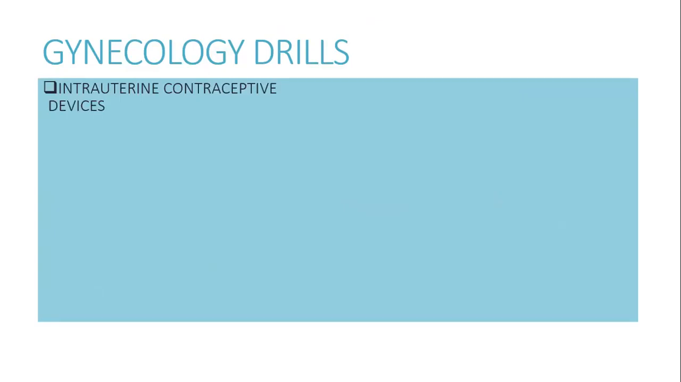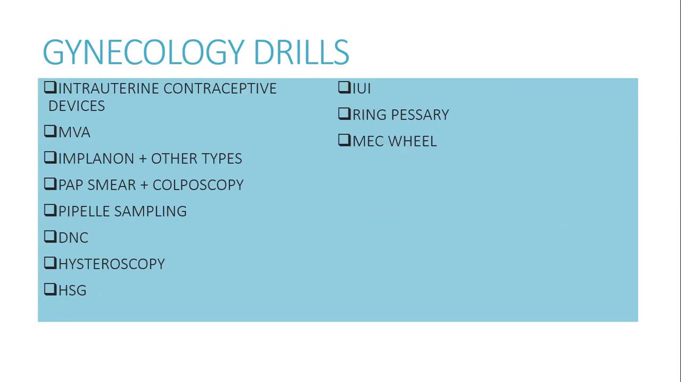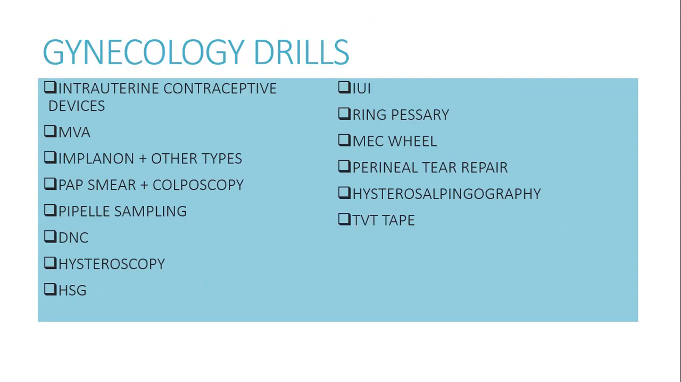The gynae drills include intrauterine contraceptive devices, Copper T, Mirena, and their types as well. Manual vacuum aspiration, Implanon and other types like Jadelle, Nexplanon, pap smear and colposcopy, pipelle sampling, D&C, hysteroscopy, hysterosalpingiography, IUI, ring pessary, McDonald, perineal tear repair, hysterosalpingiography already discussed, TVT repair, transvaginal tape, how to perform that, bladder repair, and ureter repair.